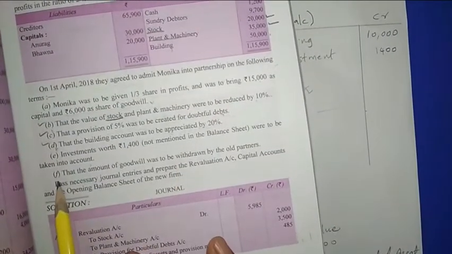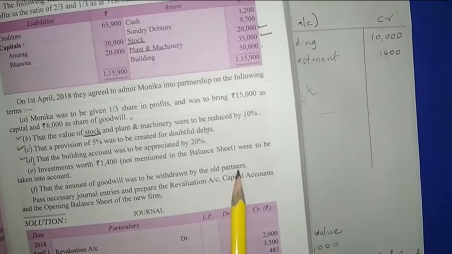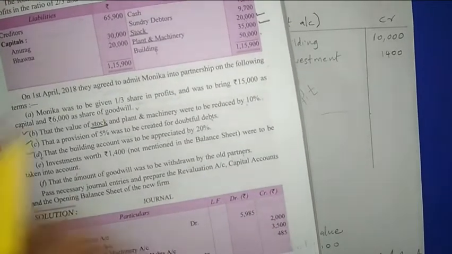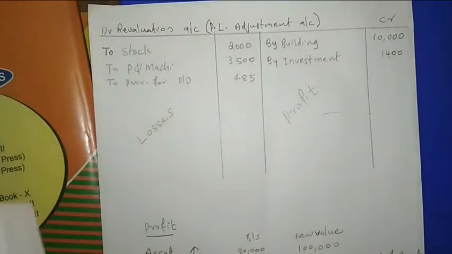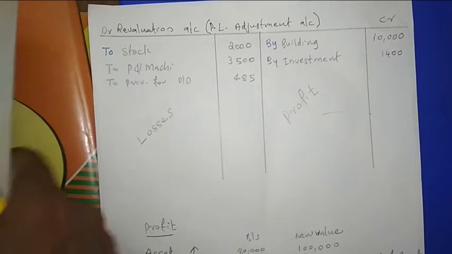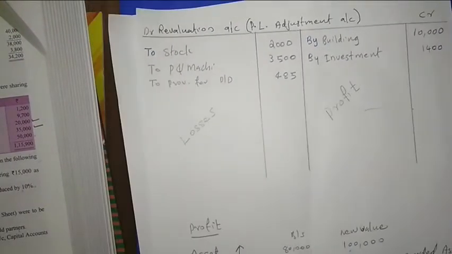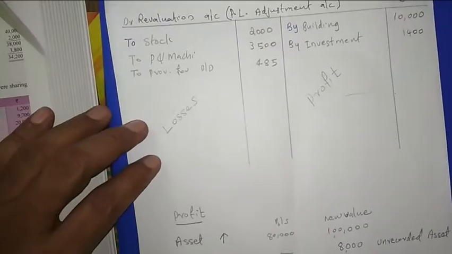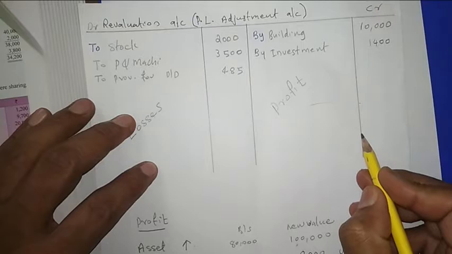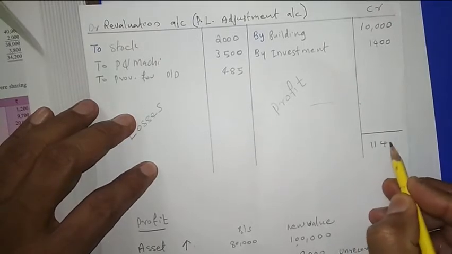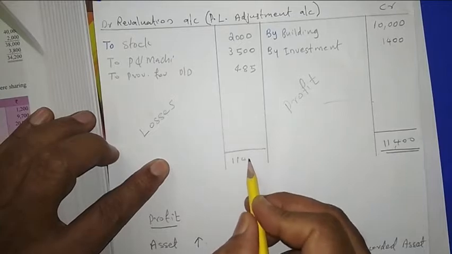Then another point, that the amount of goodwill was to be withdrawn by the old partners. Goodwill's treatment we studied earlier. Accordingly, that treatment is not coming in the revaluation account. This we are treating through the journal entries we studied, that goodwill treatment, accordingly you are passing. So regarding the revaluation, in this question this much information is given. Now we can see what is the result. So we can see this side is more. So this side the total is coming how much? 11,400, and that we are bringing here, 11,400.